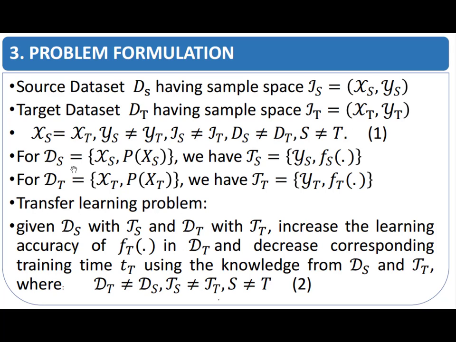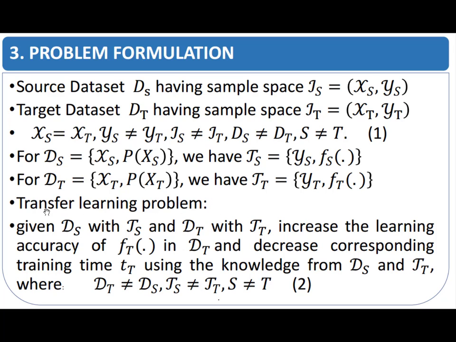The source domain is modeled like this, where this is a sample space and this is a marginal probability distribution of the source dataset, and this is the source task where we have the source predictive function. Similarly, for the target dataset we have the label space and the marginal probability distribution, and we have the target task, and this ft is the target predictive function.